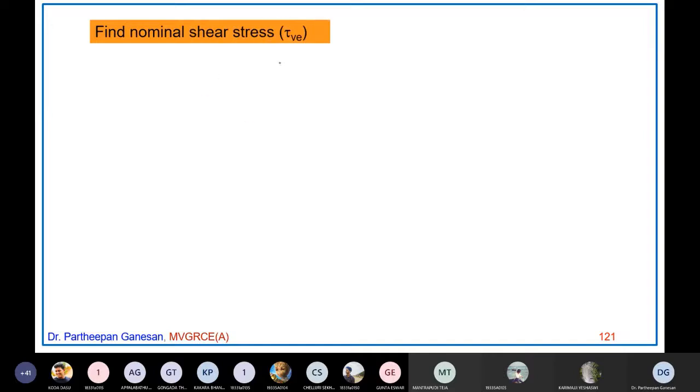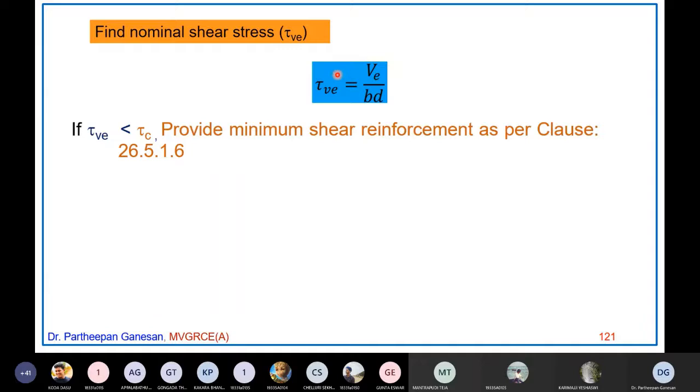Now, the next step is to find the nominal shear stress. In the earlier case, we found tau V, but in this case, we are finding tau VE because we are using equivalent shear. So tau VE, the nominal shear stress in the beam subjected to bending moment, shear force and twisting moment, is equal to this equivalent shear divided by the effective cross-sectional area of the beam. Tau VE is equal to VE by BD. Now, remember tau C you will find from the table.